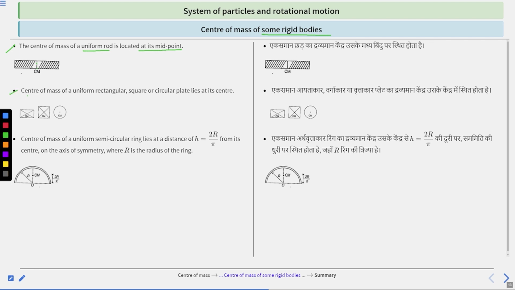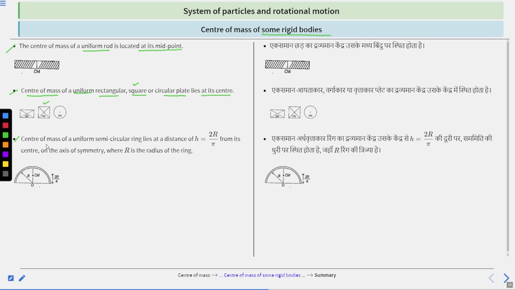Second, the center of mass of a uniform rectangular plate, a square plate, and a circular plate lies at its center. The center of mass of the rectangle lies here. Similarly, the center of mass of the square lies here, and for the circular plate, this is the center of mass. Clear? The whole mass of the body can be considered concentrated there.